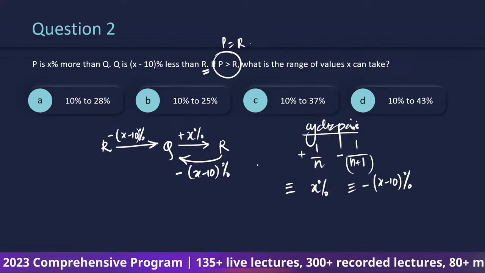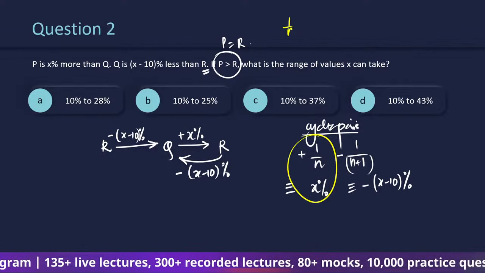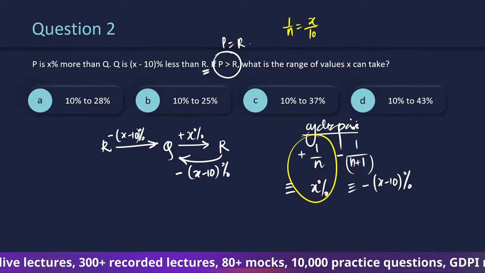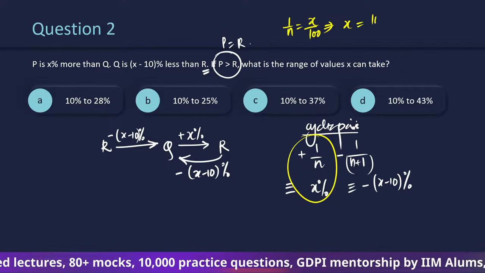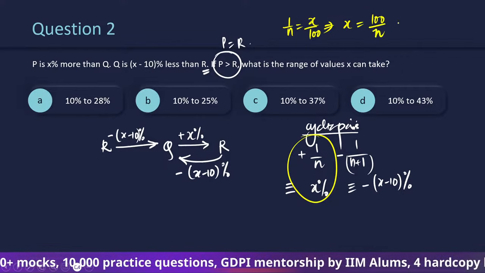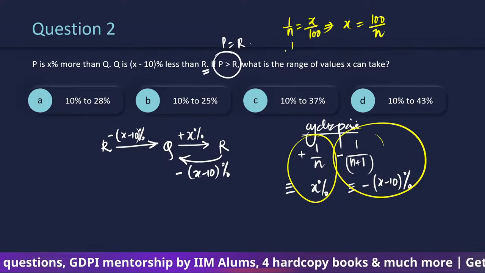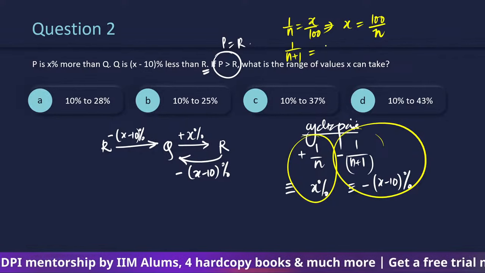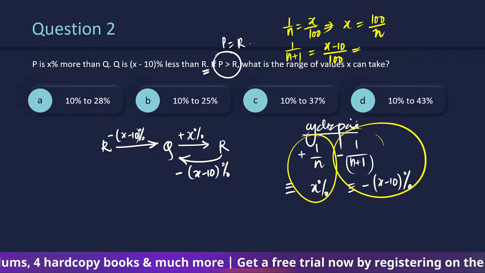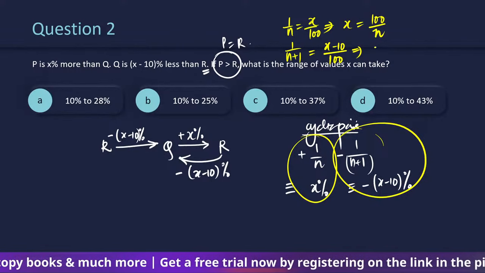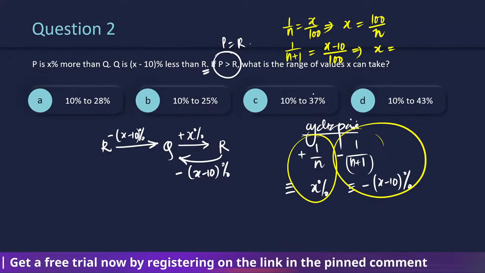So if I look at the first equivalence, 1 by n is equal to x by 100. That gives us x is equal to 100 by n, right? And from the second equivalence, we can say that 1 by n plus 1 is equal to x minus 10 upon 100. So this is going to give us x is equal to 100 by n plus 1.